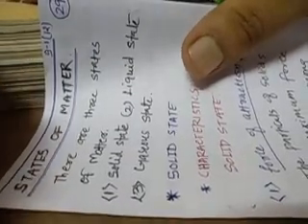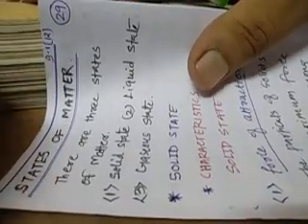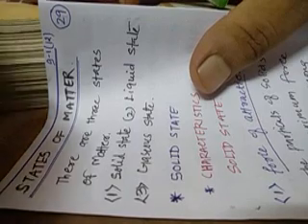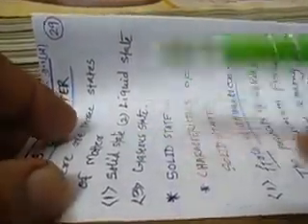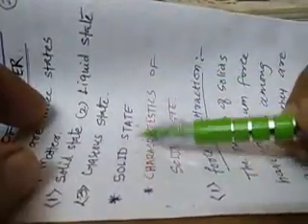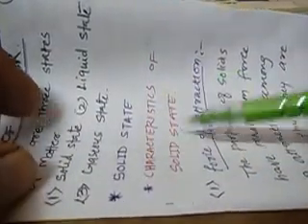Hello dear students. Today we want to understand about the states of matter. There are three states of matter: solid state, liquid state and gaseous state. Solid state. Characteristics of the solid state.